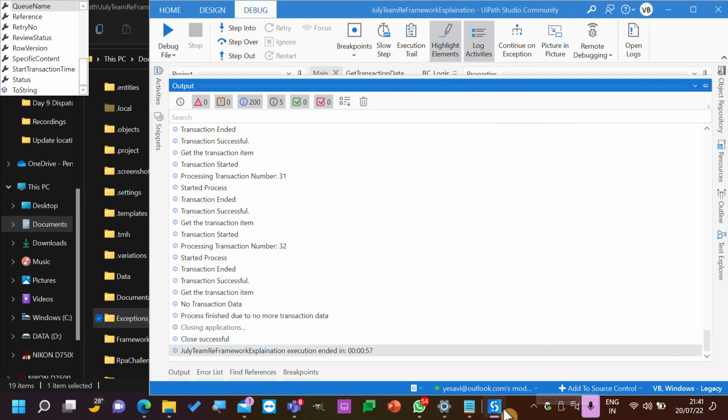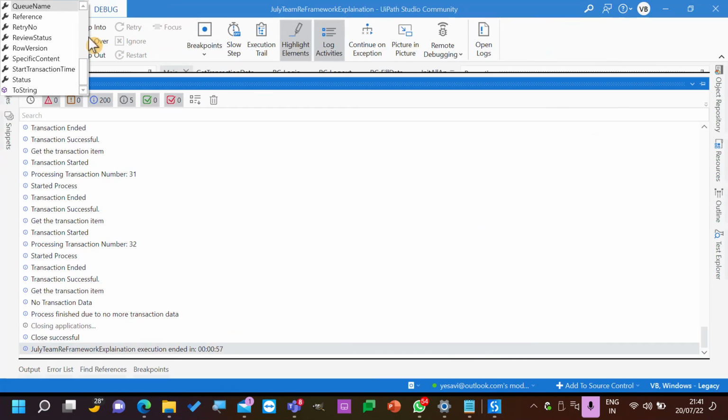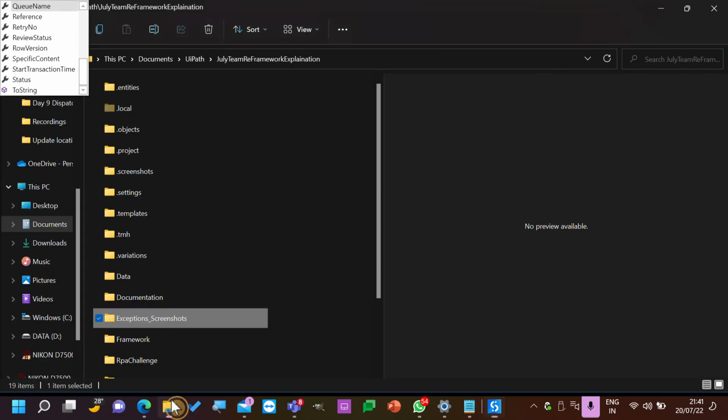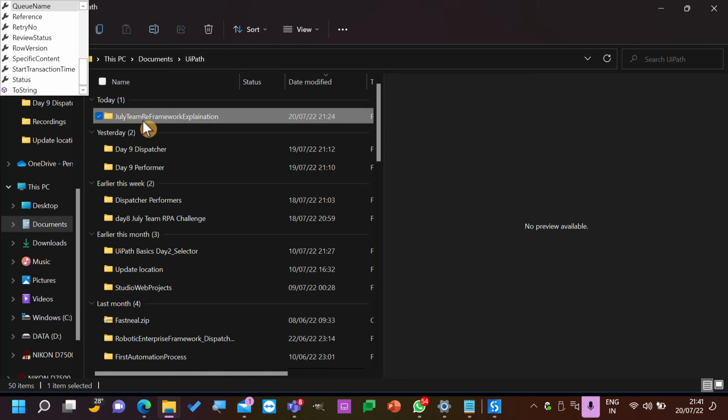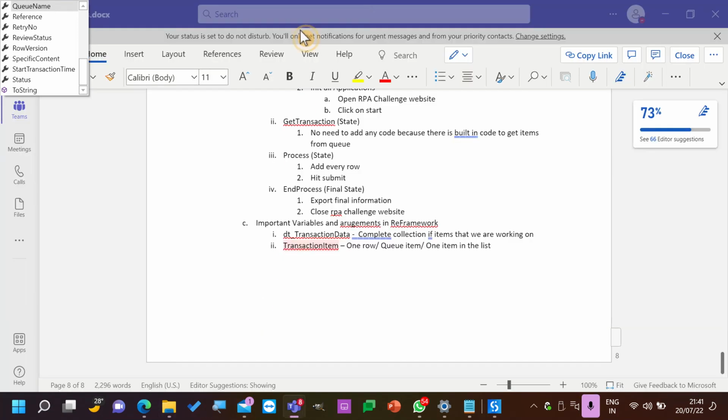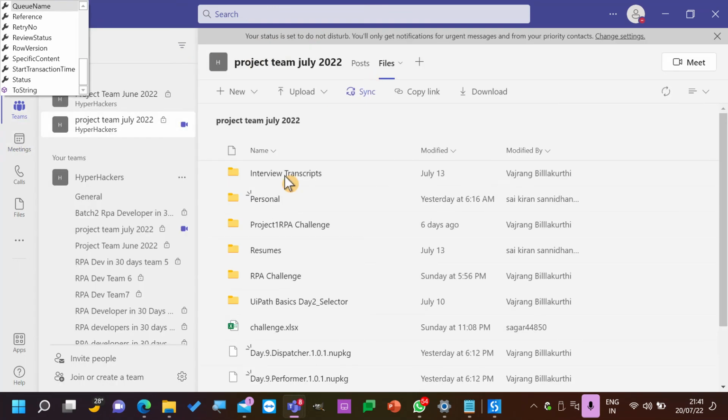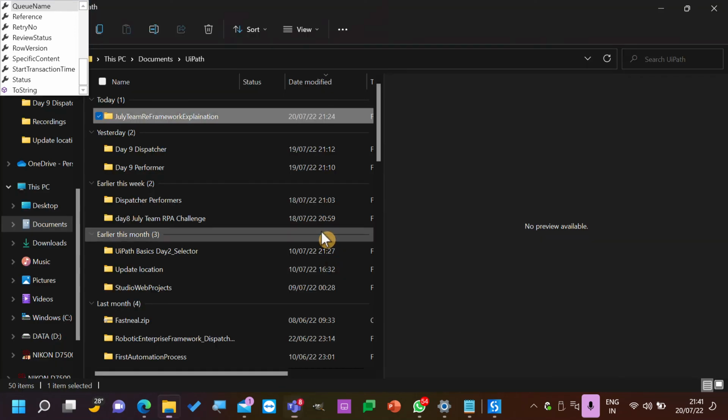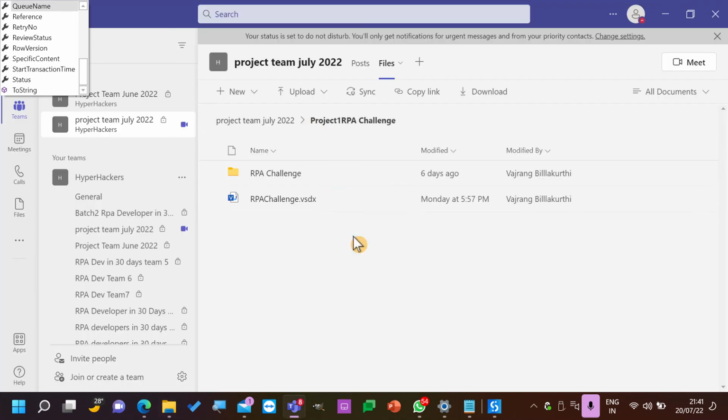Okay. So that's it for today. I would like to share this code with you all. Let me just share it with you. Teams, Project 1, RPA challenge. So this is the RPA challenge explanation.